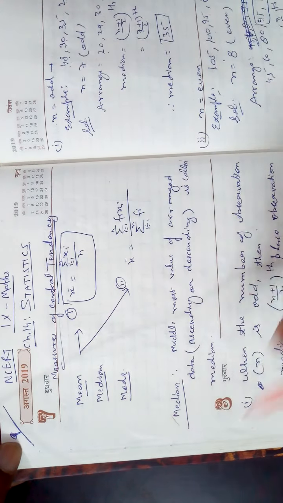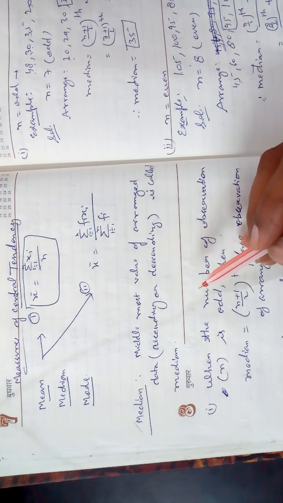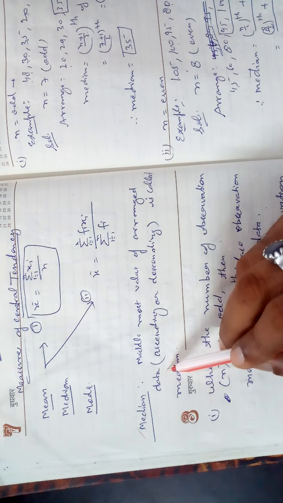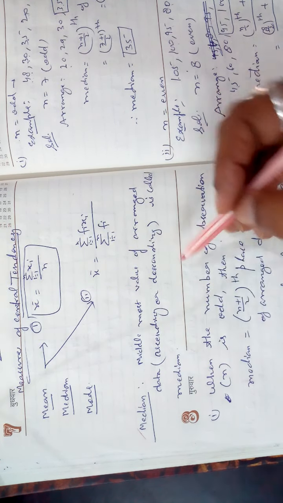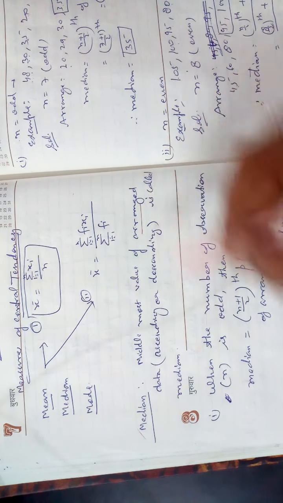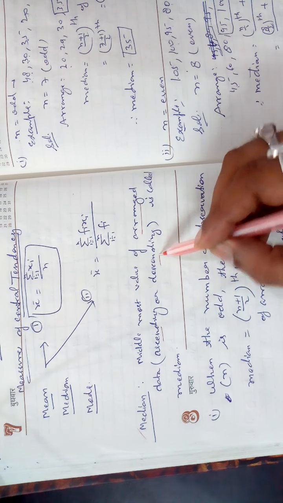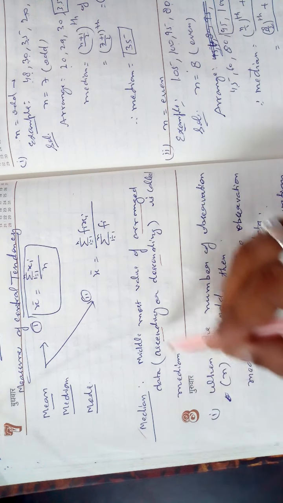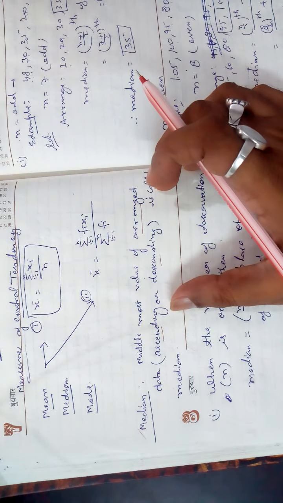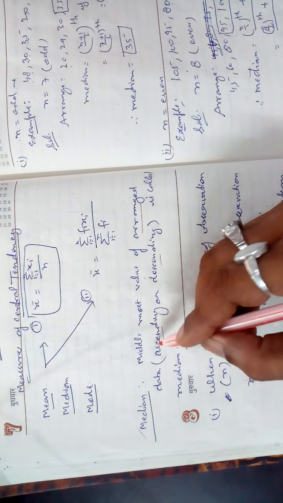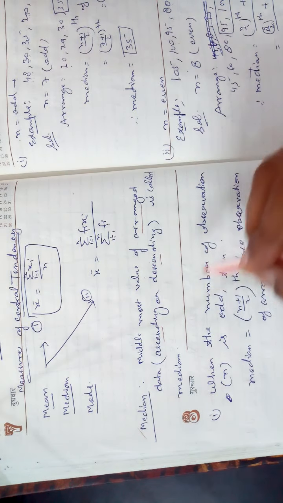Now we will see the median. Median is the middlemost value of the arranged data. We arrange the given observations in ascending or descending order, and the middlemost value is called the median. It is not the raw data given in a haphazard way. So first of all you arrange in ascending or descending order, then the middlemost value will be the median.